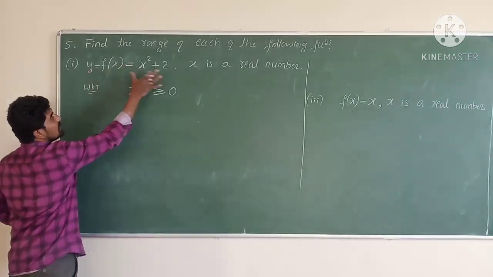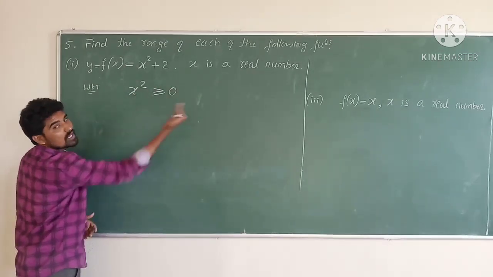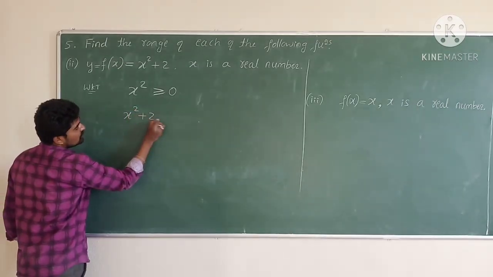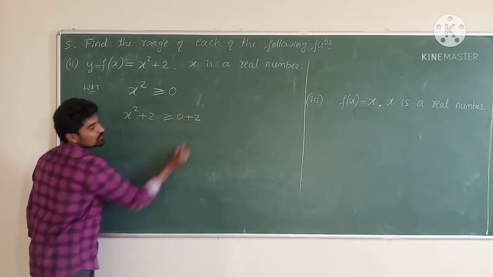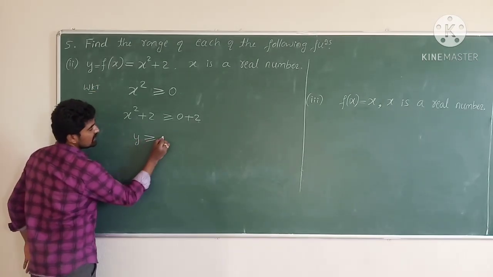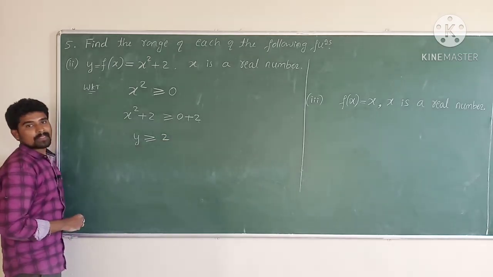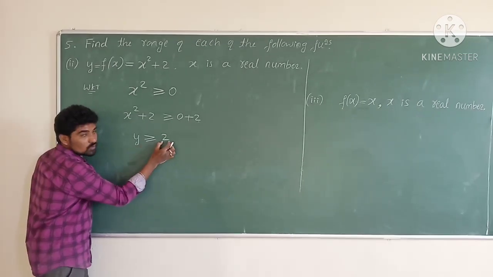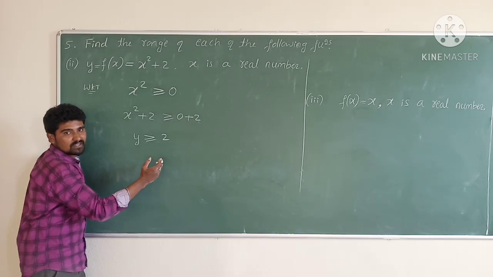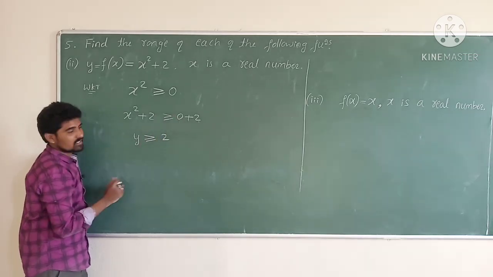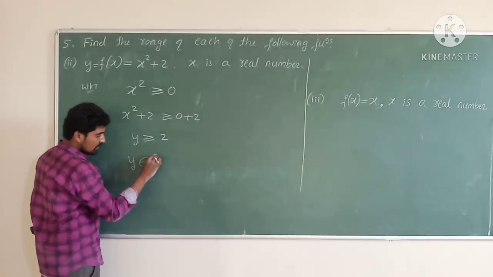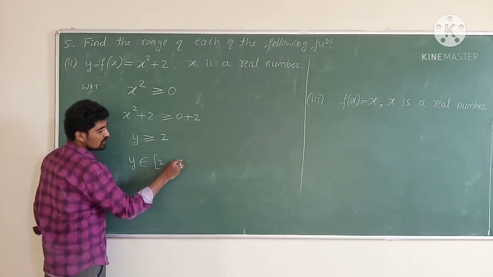So now the value of y is x square plus 2. Therefore add 2 on both sides. So x square plus 2 is greater than or equal to 0 plus 2. Now x square plus 2 means y. So y is greater than or equal to 0 plus 2, which means 2. Therefore the value of y is 2 or greater than 2. It means the values of y are 2, 3, 4, 5 up to infinite. Therefore y belongs to the closed interval from 2 up to infinite.